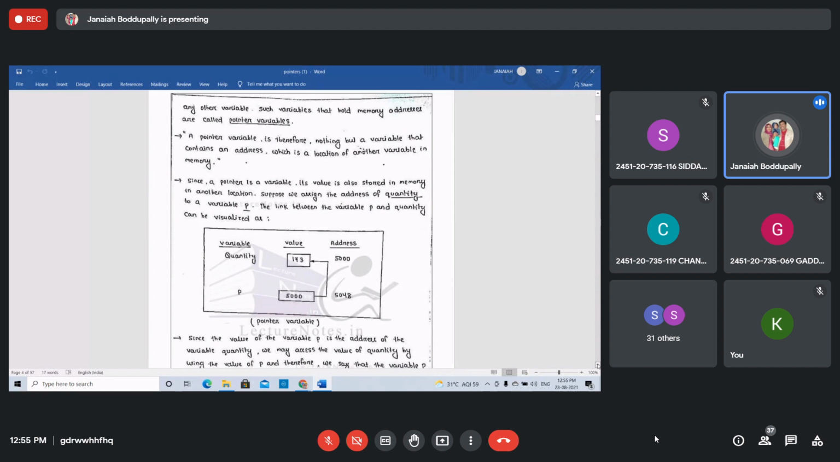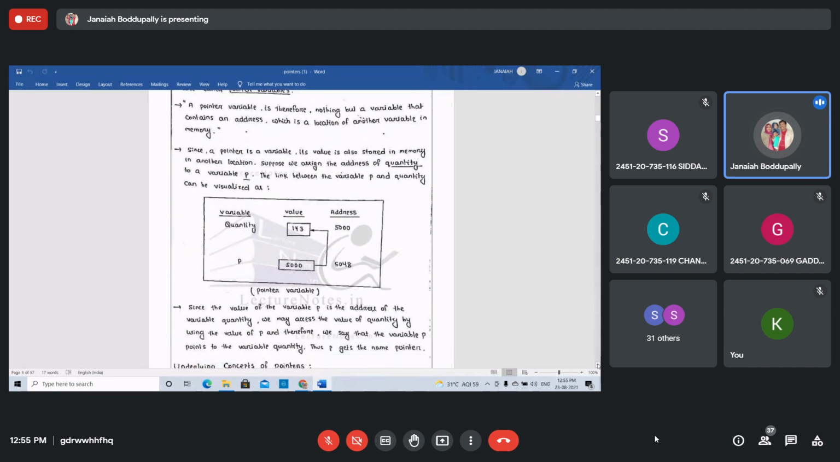You can understand by seeing this. The pointer is a variable. Its value is stored in a memory location, and the variable itself is stored in another location. See this. Quantity is the variable. The value at the variable quantity is 173, but the address location of the quantity is 5000.